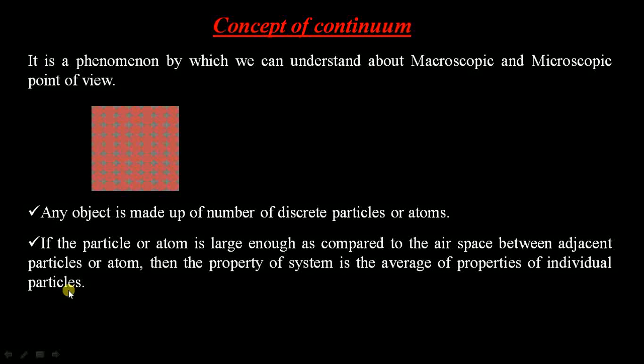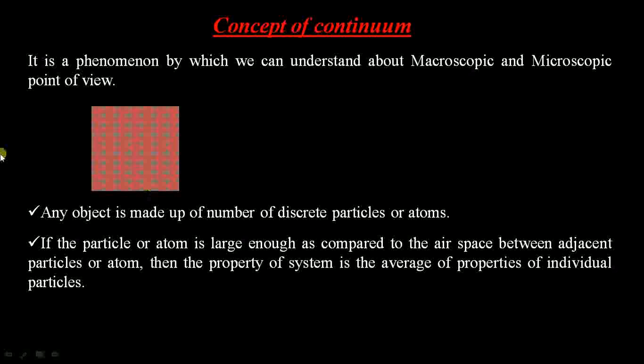Okay, here we are saying if the particle is large enough as compared to the air gap between any two or more adjacent particles, in that condition we can say that the property of the entire system is the average of the properties of the individual particles.